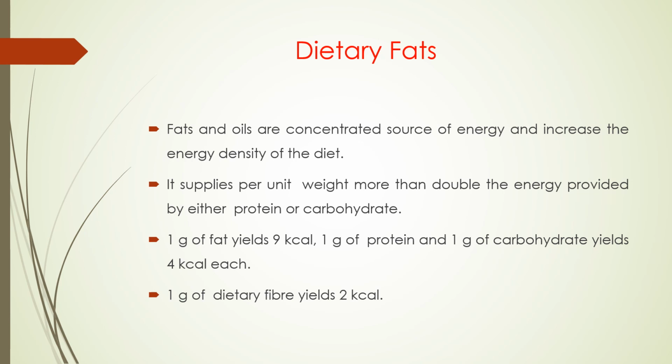Now the dietary fats. So fats and oils are a concentrated source of energy, and they increase the energy density of the diet. Per unit weight they provide more than double the energy provided by either protein or carbohydrate. Okay, so 1 gram of fat yields 9 kilocalorie, and 1 gram of protein and 1 gram of carbohydrate yield 4 kilocalorie each. 1 gram of dietary fiber yields 2 kilocalorie.